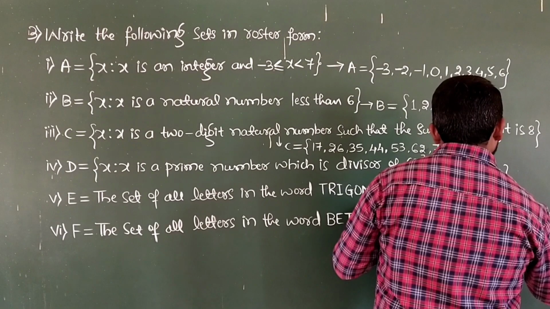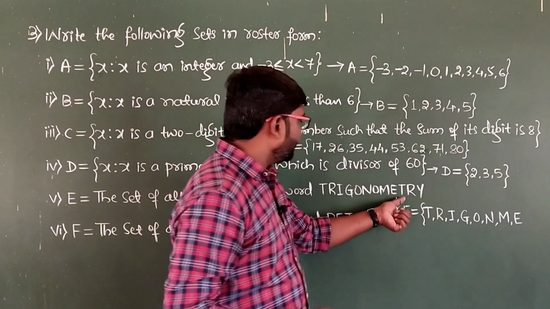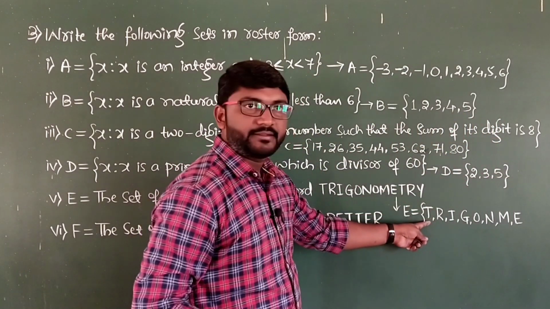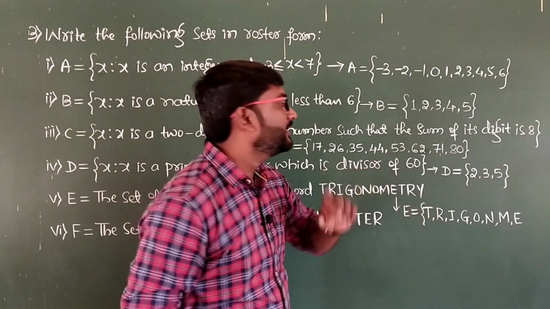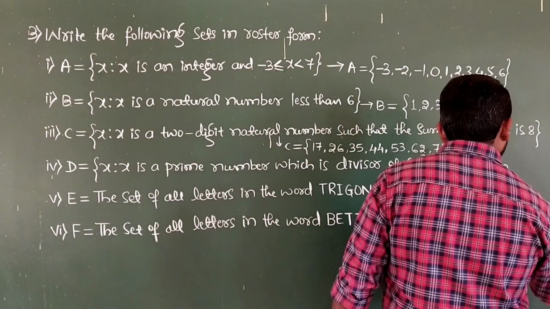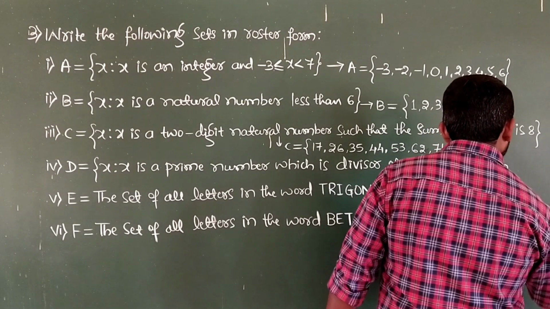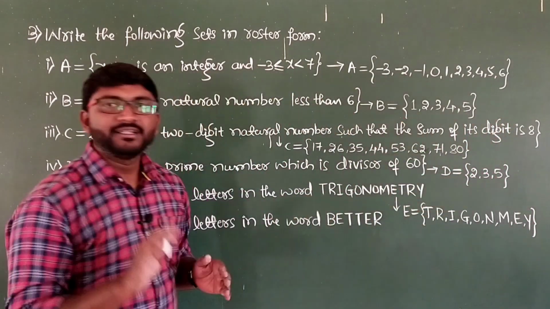And then E. And then T. T is already written. Is that clear? And then R. R is already written. And then the last letter, it is Y. That must be written. So this is there in the roster form.